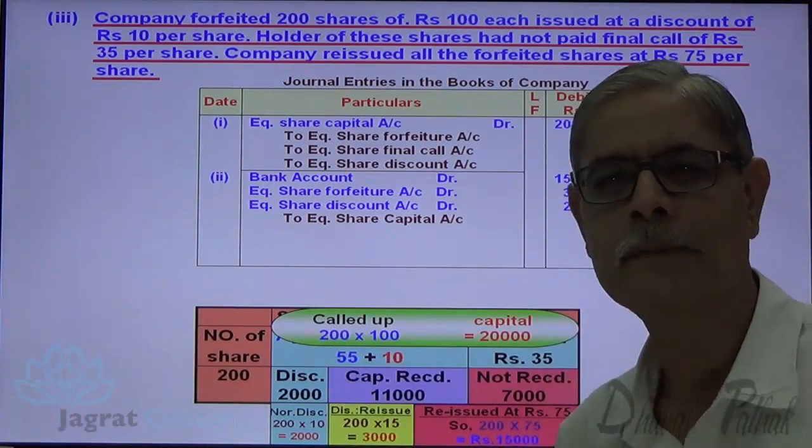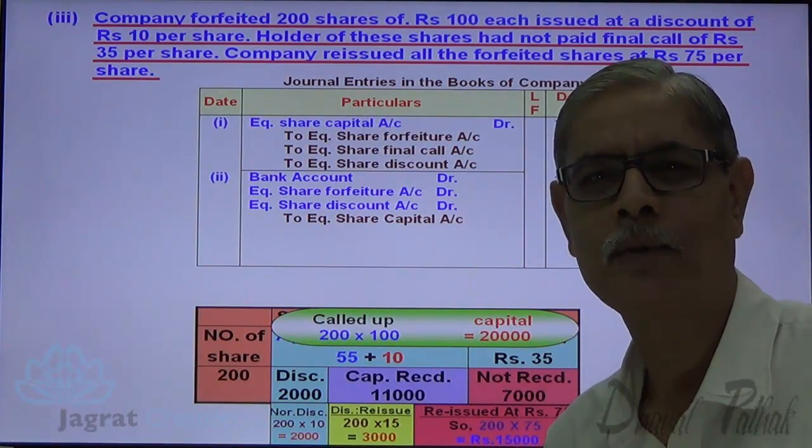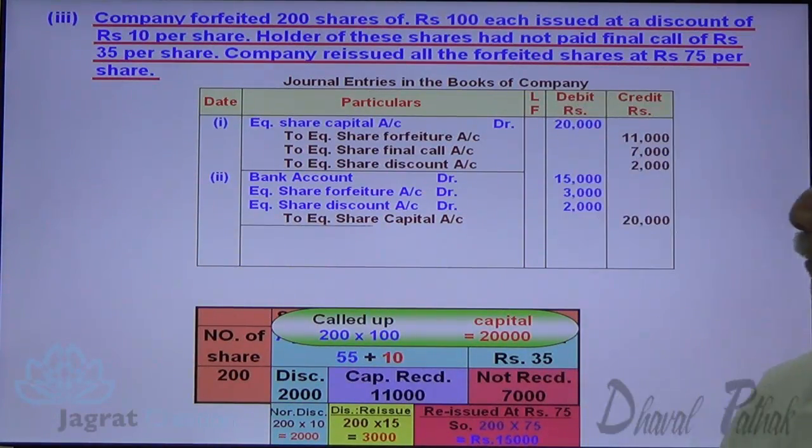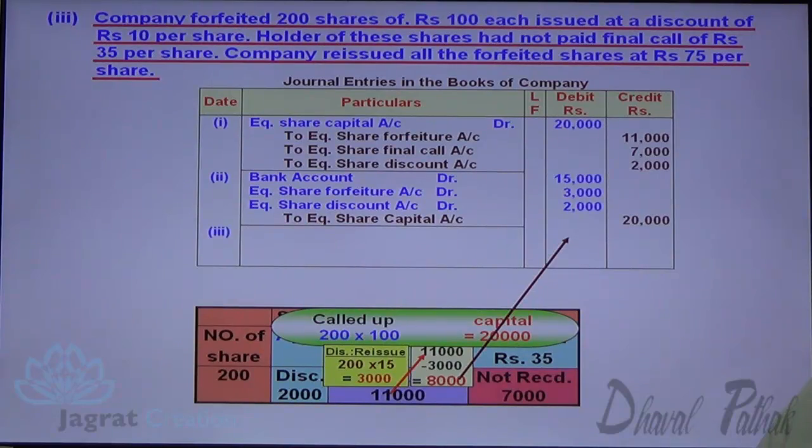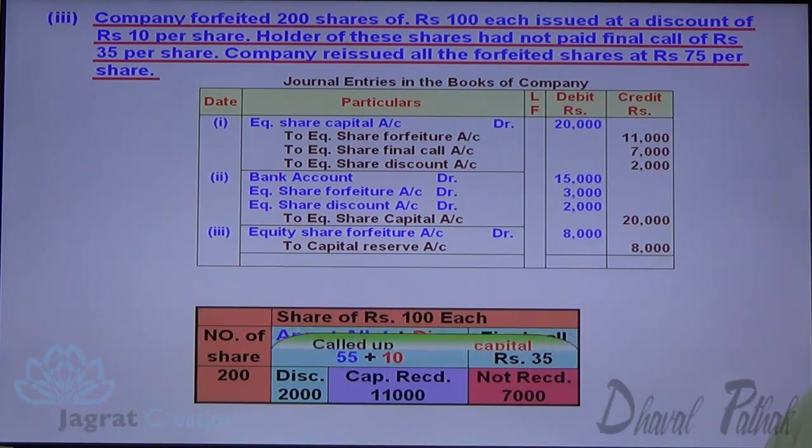That gets transferred to capital reserve. That's another way to explain the same concept. Next. Now 11,000 minus 3,000: equity share forfeiture account debit to capital reserve account credit. This is how the entries for forfeiture, reissue and transfer to capital reserve get recorded.